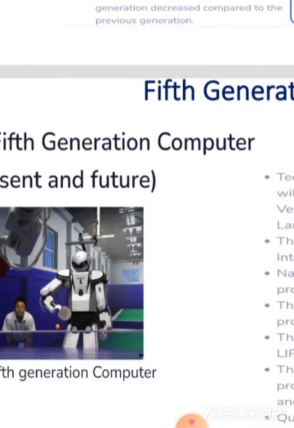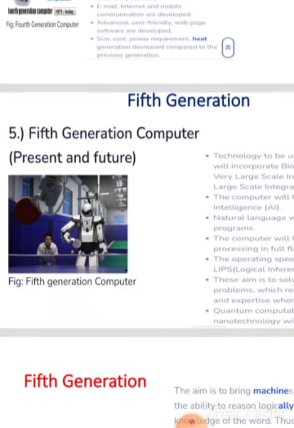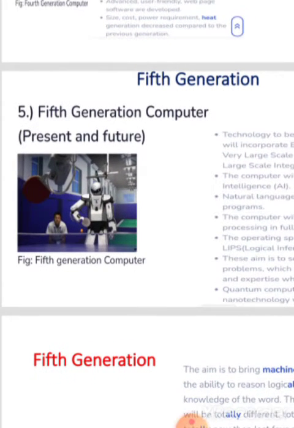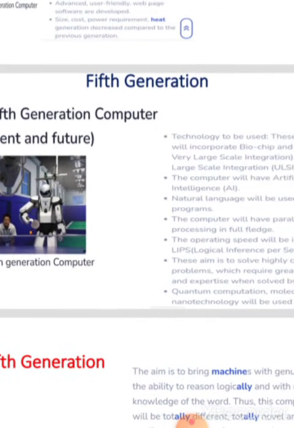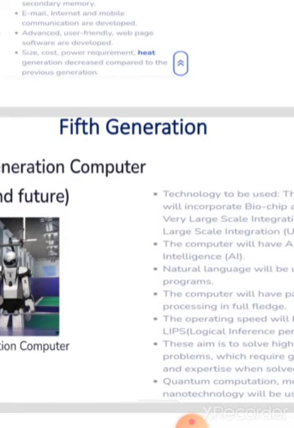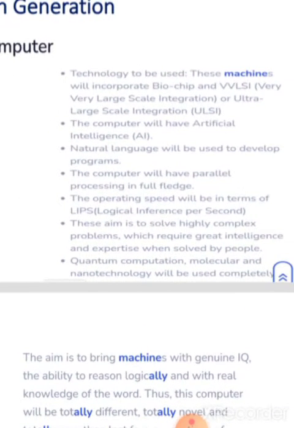Okay, now next is the fifth generation, present and future. Technology to be used: these machines will incorporate biochip and VLSI, very large scale integration, or ULSI, ultra large scale integration.